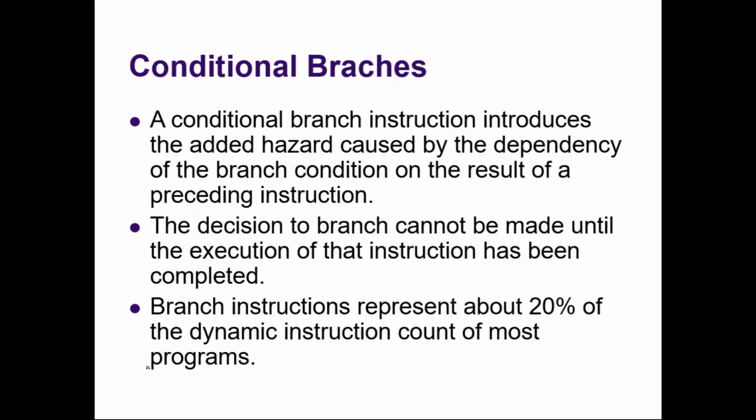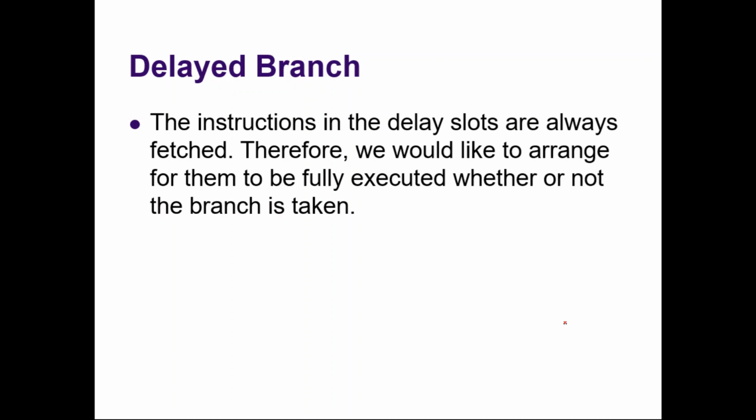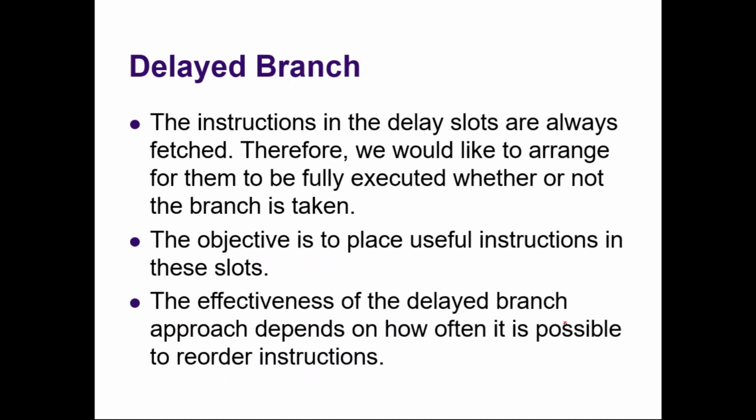If you take a typical program, 20% of the instructions will be branch instructions, and whenever there is a branch instruction, there is a chance that there will be some branch penalty. So how should we deal with conditional branches? To deal with conditional branches, we have a concept called delayed branch.